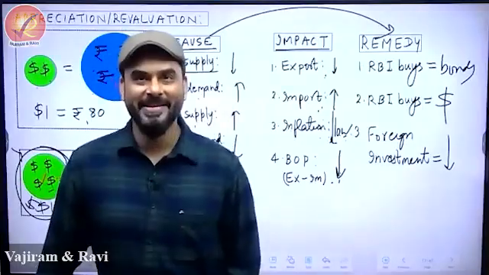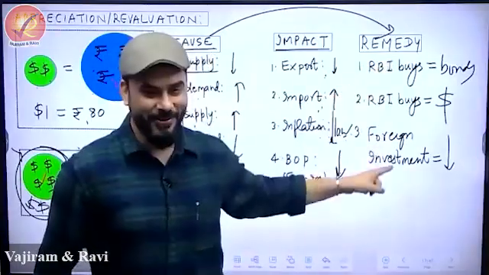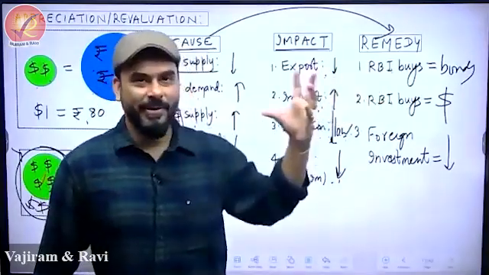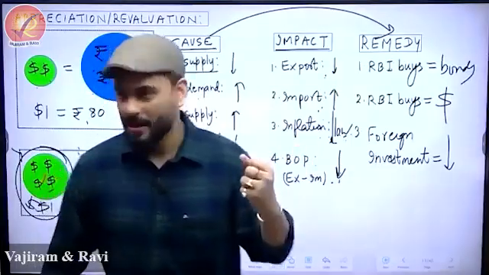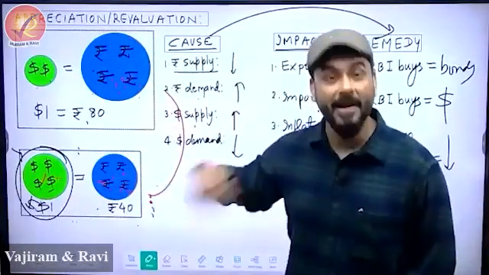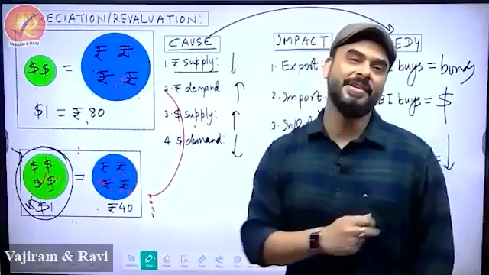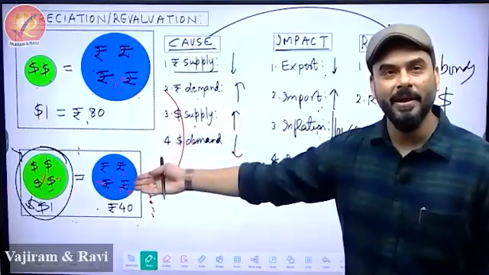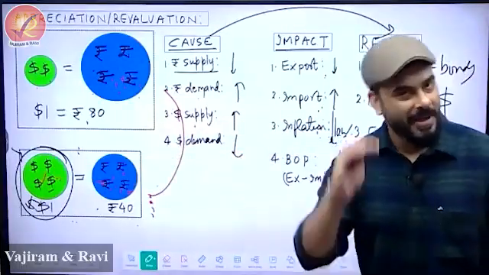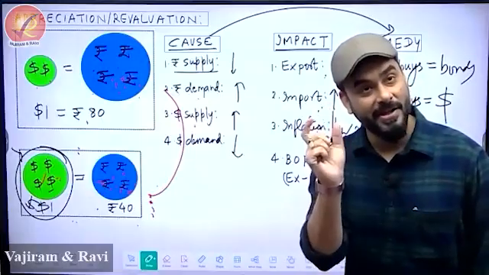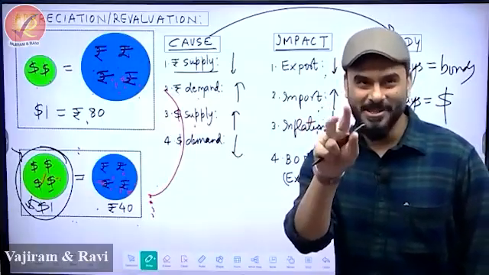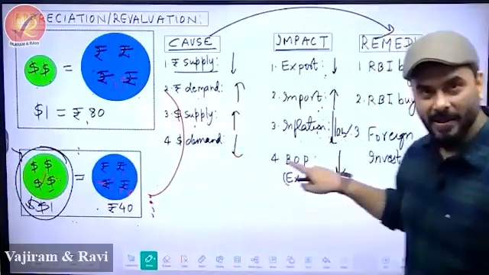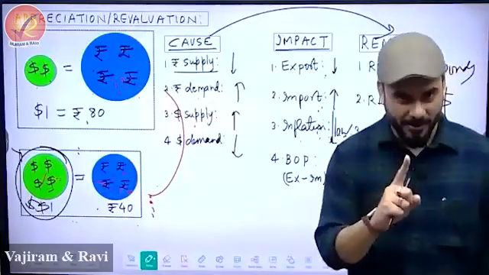So one of your friends is saying that, oh, sir, there is a reason that you have mentioned this in order. Of course, yes, you are smart, you caught it. Because the first instinct of RBI is that, oh, my country is facing a situation when rupee is not there, let me print. That's the first instinct. And why will they feel like printing? Because inflation is low. So even if they print rupee, it won't hurt us too much. But till what point will they print rupee? Till the point inflation is around 4%, 4 plus minus 2%. They will maintain that range also. So they will start printing currency, but they have to maintain the inflation within the range 4 plus minus 2.